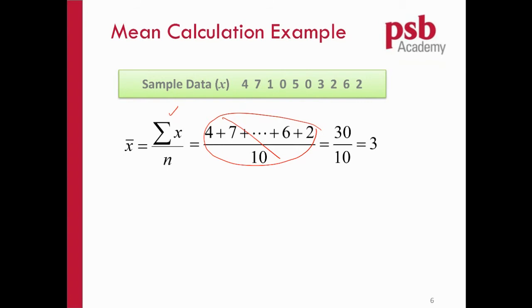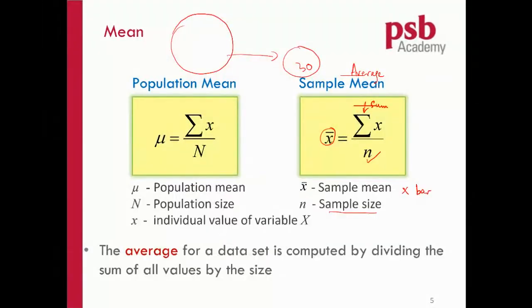You sum up all the x's. So all the x's will be the data points. So this will be the sum: x1, this is x2, this is x3. You just keep on adding all the x's together and you get 30 from your calculator. So you just go directly from here to there. You don't need to go through the one at the center, right? Then you say, okay, the average is 3. Clear? So that's how you get this.